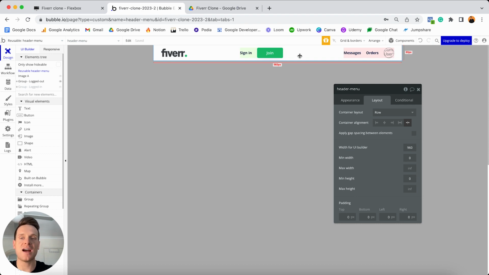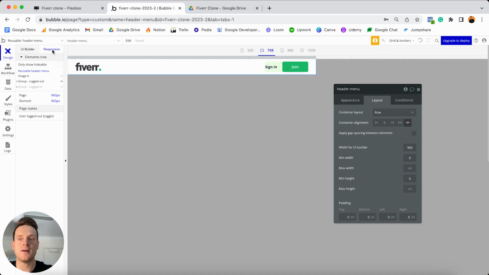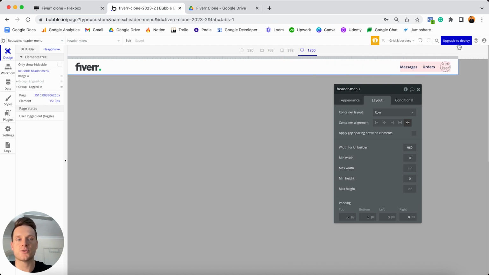But before I do that, there is one last thing I'd just like to show you, and that is how we can make this element fully responsive. So if I was to jump into my responsive tab here, and let's say I was to open up the group which is displayed when a user is logged in, because this is the longest of the two groups I have. If I was to preview this on a desktop, obviously this looks great because this group will always continually be positioned on the right-hand side of our header menu.